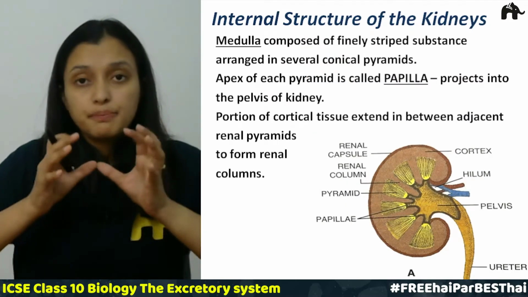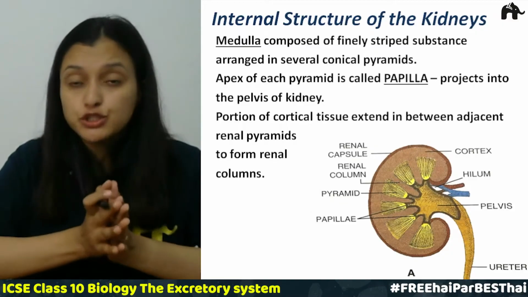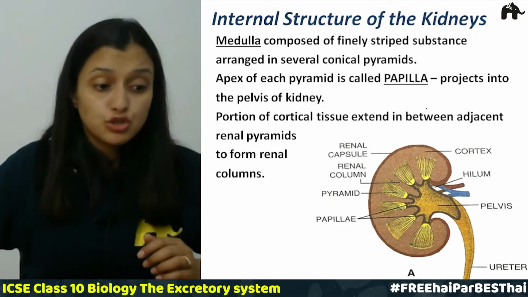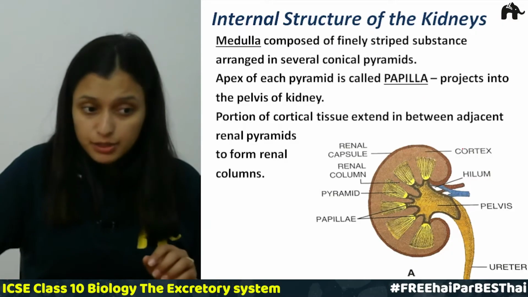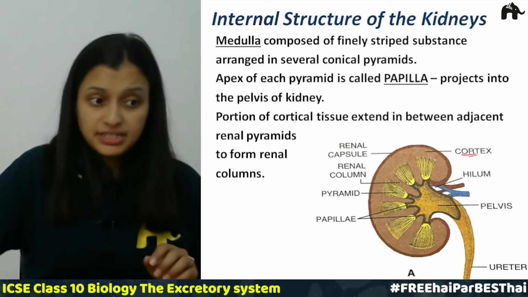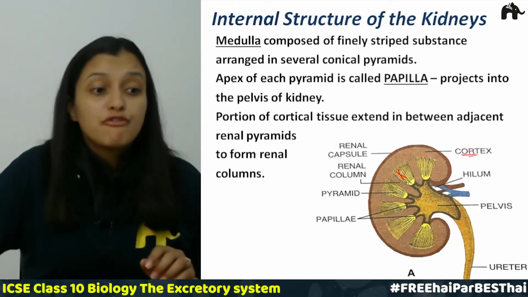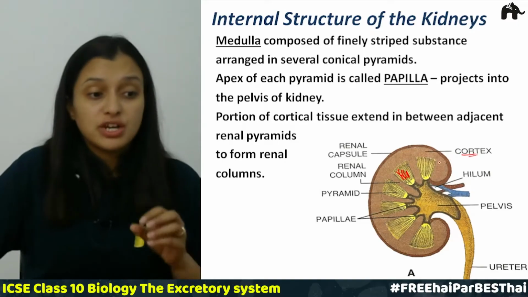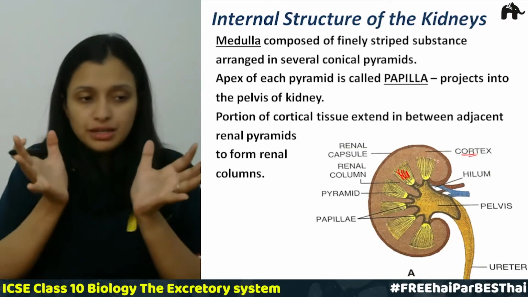You will see this darker portion is the cortex and the inner one is the medulla, where you can see these finely striped substances which are arranged in a conical pattern, right?